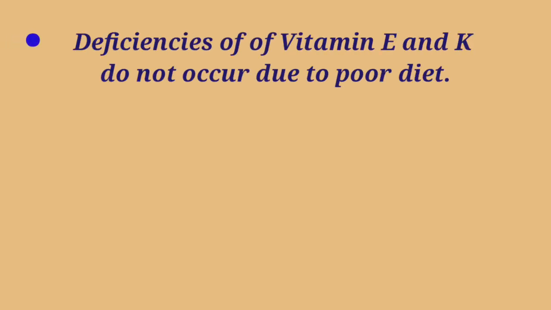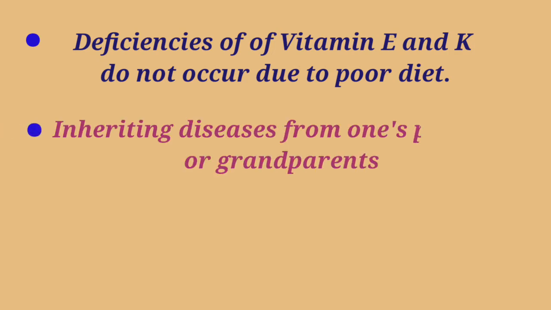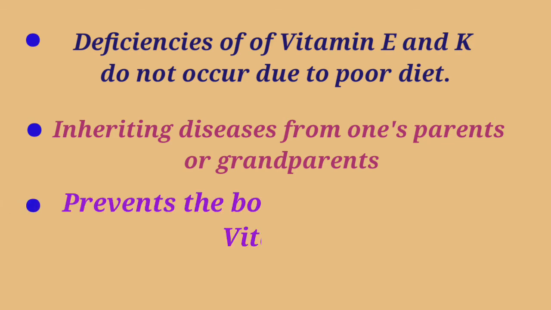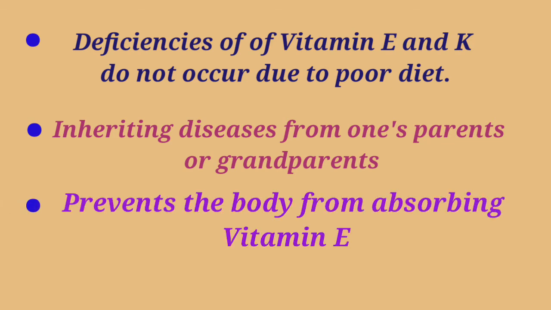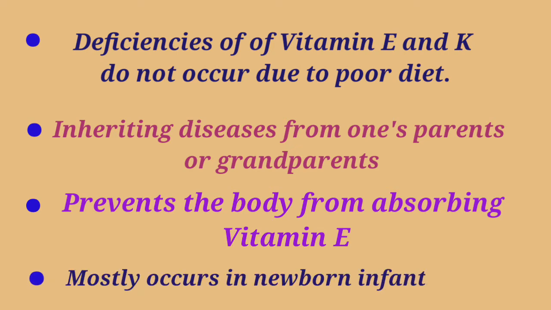Deficiencies of vitamin E and K do not occur due to poor diet. The deficiency of vitamin E occurs usually by inheriting diseases from one's parents or grandparents. These diseases prevent the body from absorbing vitamin E. The deficiency of vitamin E mostly occurs in newborn infants.